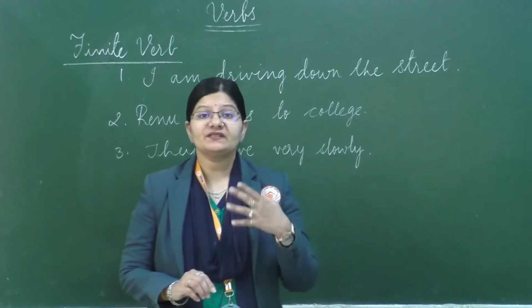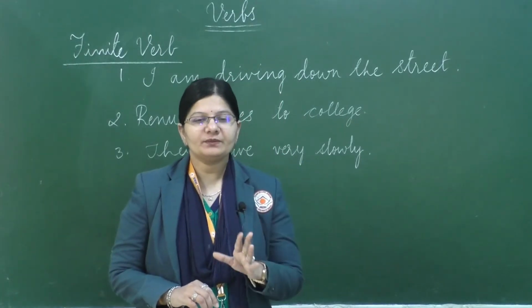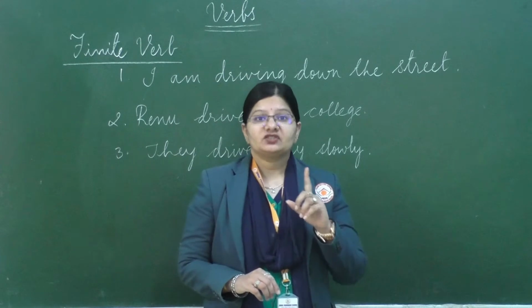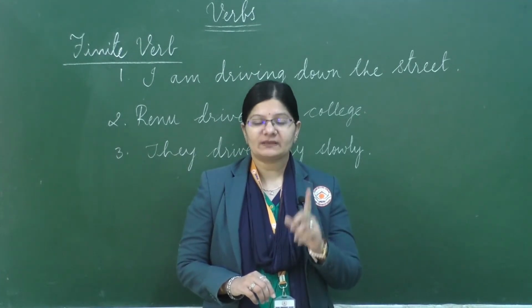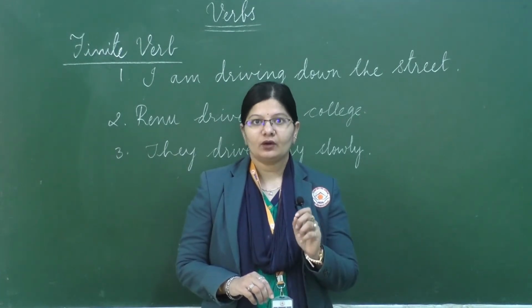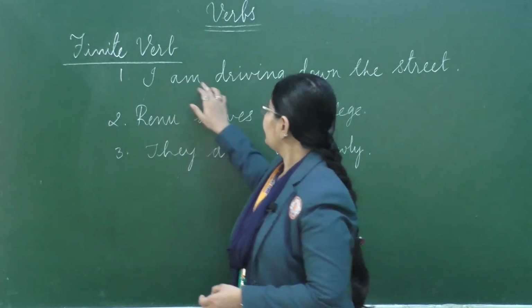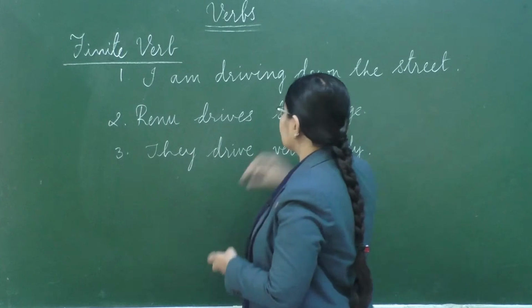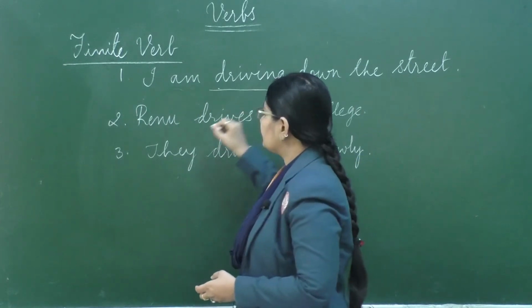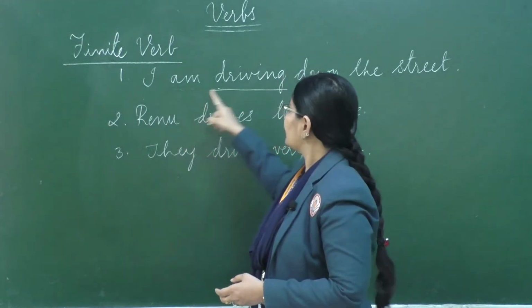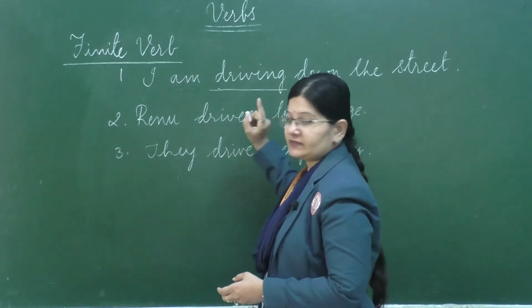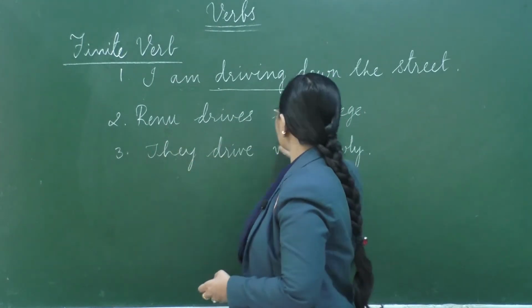So, students, what is a finite verb? A finite verb is nothing but a verb which changes according to the subject, that is the person or tense. So, look at these examples. I am driving down the street. This is the verb driving. Then Renu drives to school.